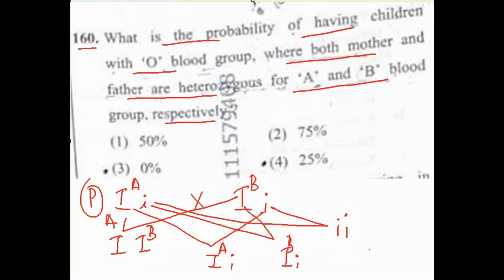So the probability of getting children with O blood group is only 25%. So this child will have O blood group. So that is only 25%. So the answer will be 25%. That is option 4.